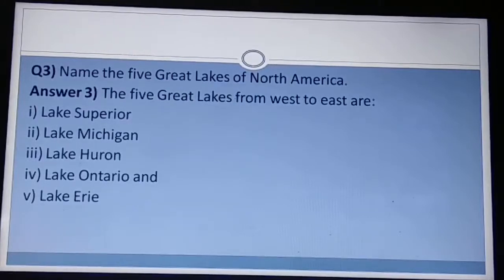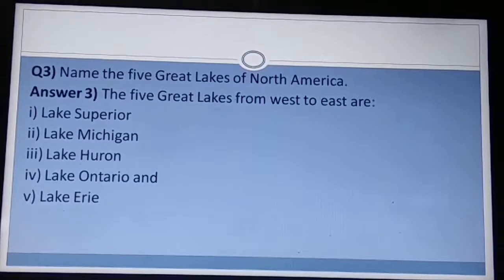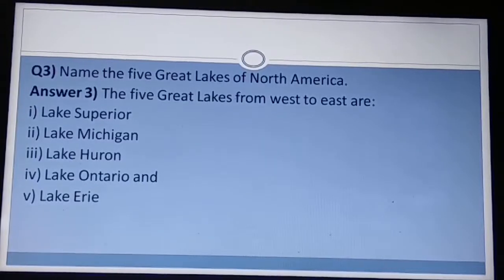Name the 5 Great Lakes of North America. You need to write this answer. The 5 Great Lakes from west to east are Lake Superior, Lake Michigan, Lake Huron, Lake Ontario and Lake Erie.